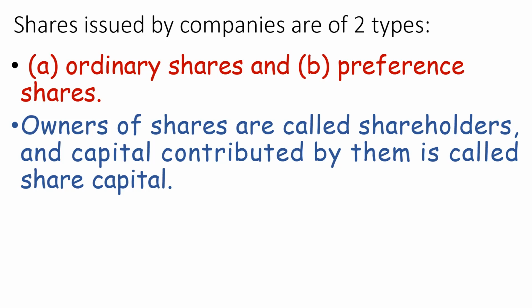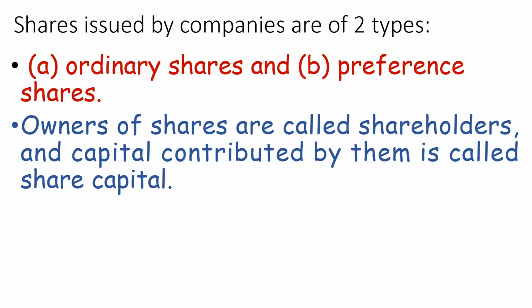You cannot vote. Preference shares have many features of bonds. So you have invested in the share, fine. You will get a part of the dividend whenever the company earns profit. You are the first one who will get the share of the profit. After you, only the ordinary shareholders will get. So this is the difference.